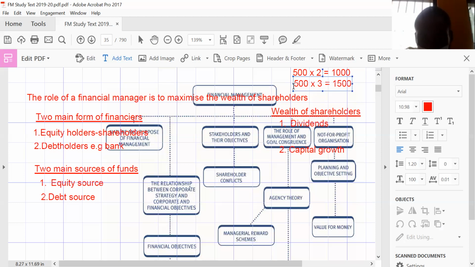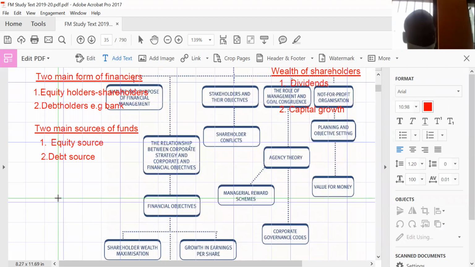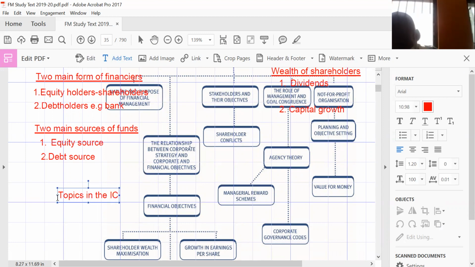So the ICAG syllabus has a lot of topics. It's just a syllabus for one paper, financial management, and it has a lot of topics in there. But the topics you go through are still looking at how to maximize the wealth of shareholders. So we will look at a topic called investment appraisal. So let me just talk about some of the topics. Topics in the ICAG financial management paper. So we are looking at some topics in the ICAG financial management paper, right?